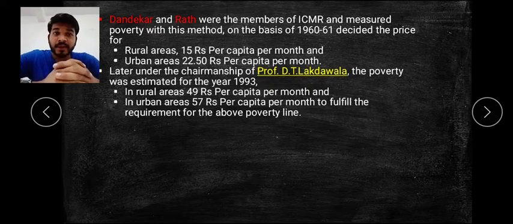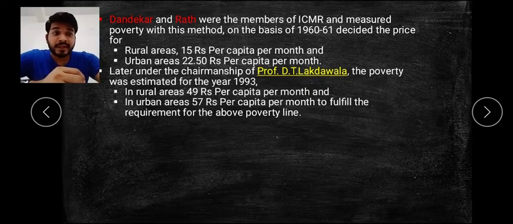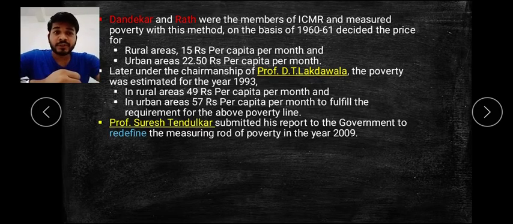If they are able to earn this much money, they are able to satisfy their needs, and that's why we can say those who are earning more than 49 rupees in rural areas and 57 rupees in urban areas are not coming under poverty. So this was later on under Professor D.T. Lakdawala. Then comes Professor Suresh Tendulkar.